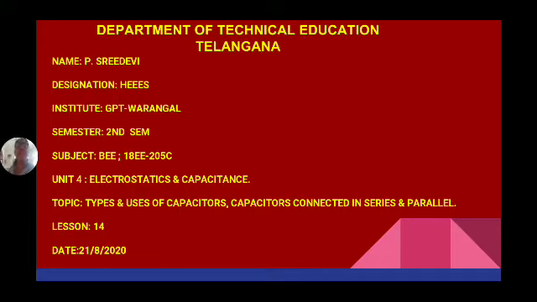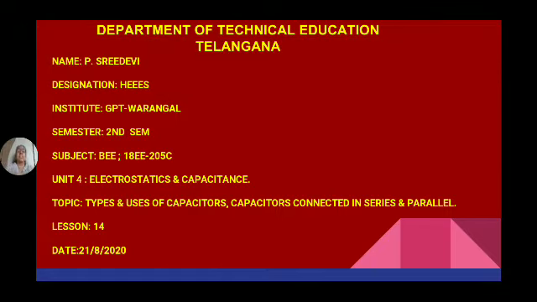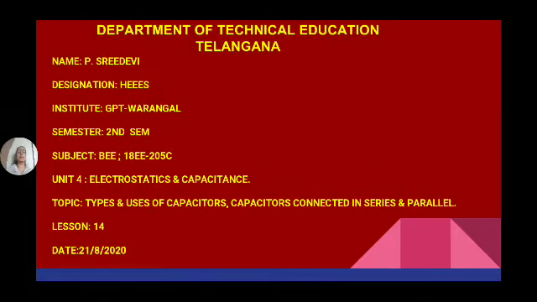And capacitance is a device which is used to store electric charge. The branch of science which deals with the study of electricity at rest, or static electricity, is known as electrostatics. Now, in this lesson, we will discuss types and uses of capacitors and capacitors connected in series and parallel.